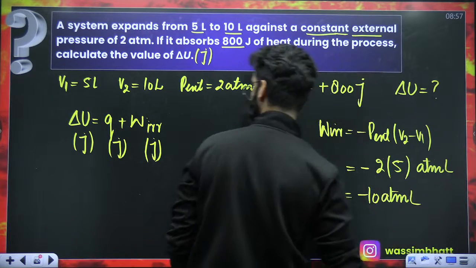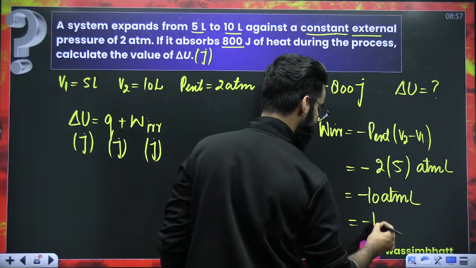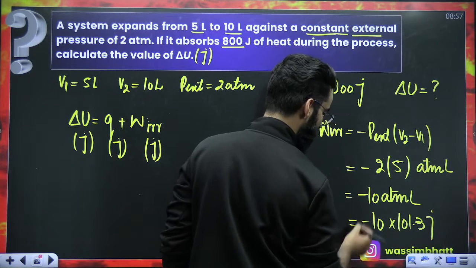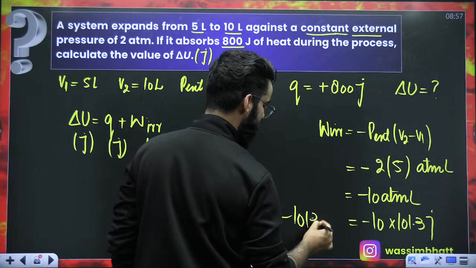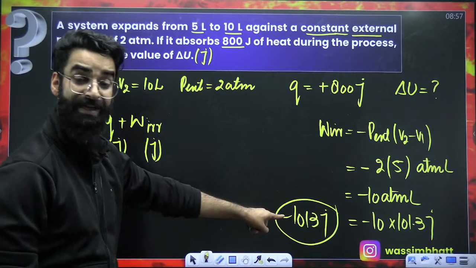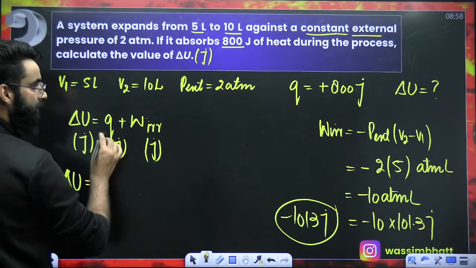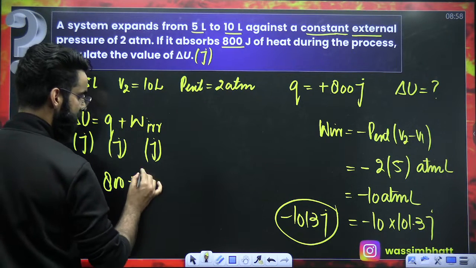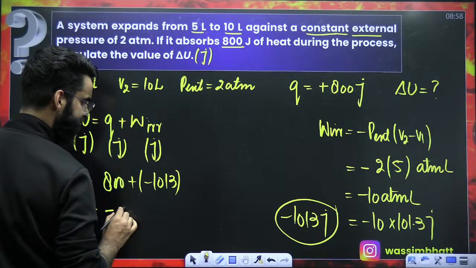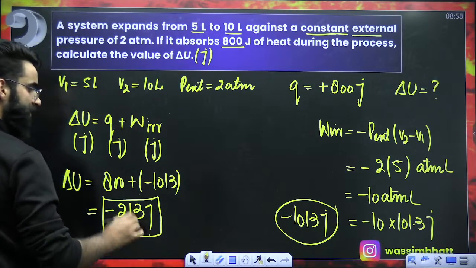But do I need to take W in atm liters? No, I have to take W in joules. So minus 10, and 1 atm liter is 101.3 joules. The value comes out to be minus 1013 joules. This is the value of W. This minus signifies that expansion is happening. So delta U is equal to Q, 800 joules, plus W, minus 1013 joules. The final value will come out to be minus 213 joules. This is the value of delta U which you were supposed to calculate.